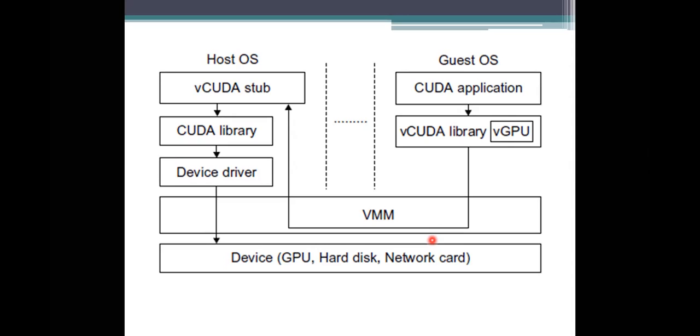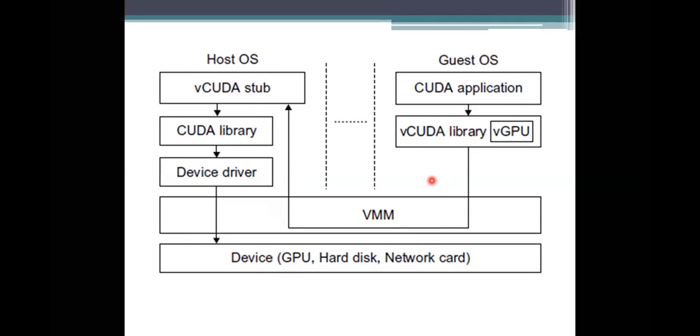What vCUDA does is virtualize the CUDA library, and it can be installed on any guest operating system. The library used in CUDA will be installed on the host operating system, and it can also be installed on the guest operating system itself. Why? Because there is no need to place calls to access this library. What we do is give the accessibility of this library on the GPU to the guest operating system.